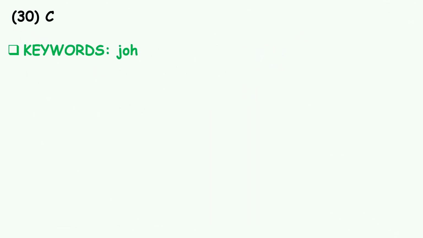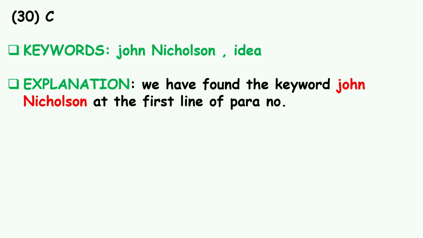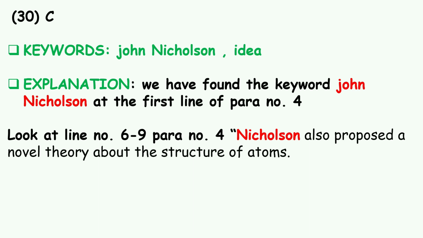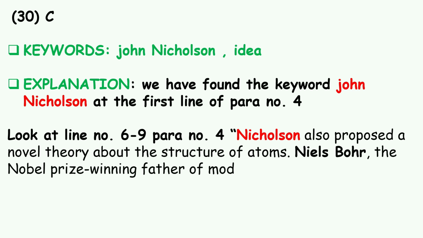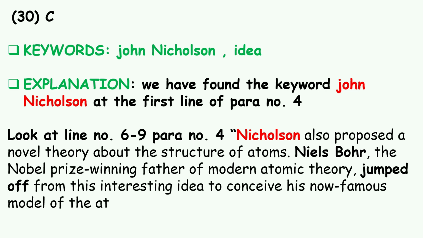Question 30, the answer is C. Keywords are John Nicholson's idea. Explanation: we have found the keyword John Nicholson at the first line of paragraph 4. Look at lines 6 to 9 of paragraph 4. Nicholson also proposed a novel theory about the structure of atoms. Niels Bohr, the Nobel Prize-winning father of modern atomic theory, jumped off from this interesting idea to conceive his now famous model of the atom.